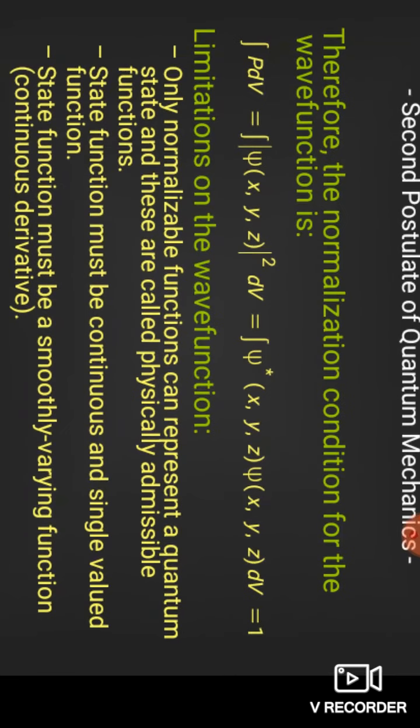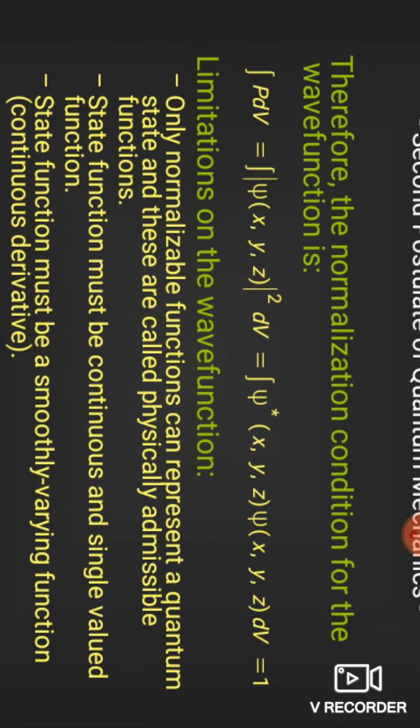Here we know that P is the probability of finding the particle and dV is the volume interval. Then in expression form it is written as integral P dV equal to the probability density of the particle, psi of x, y, z. Psi is a wave function which has coordinates x, y, z.